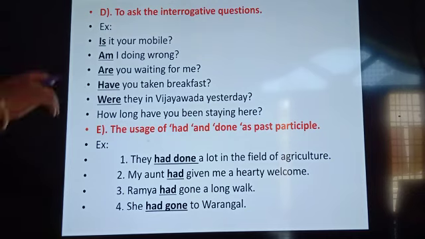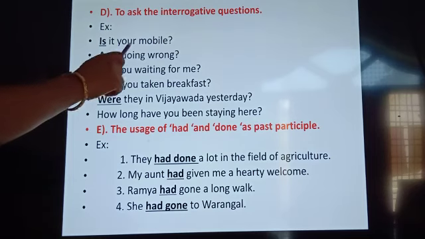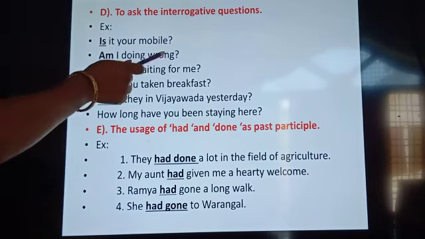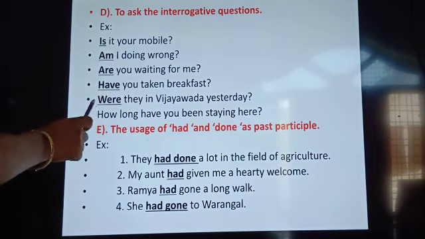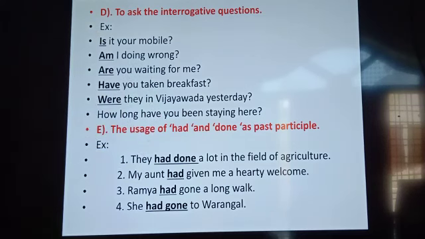First, making questions with the helping verbs, that is interrogative questions, can also be asked instead of WH questions. What is your name? Where are you going? When will you come? What were you doing? Instead of those questions, you can also use: Is it your mobile? Am I doing wrong? Are you waiting for me? Have you taken breakfast? Were they in Vijayawada yesterday? So like this, you can use a few interrogative questions.